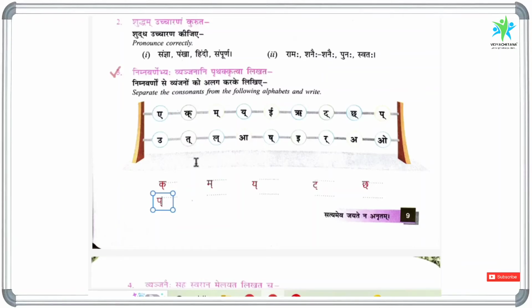And the next letter is tahalant. So it is a vyanjana letter. And the next letter lahalant is also a vyanjana. And A is a swara. So the next letter Sh is a vyanjana letter. And E is a swara. Rahalant is a vyanjana letter. And A and O are swara letters. So these are 10 letters, 10 vyanjana letters we have in the given letters.